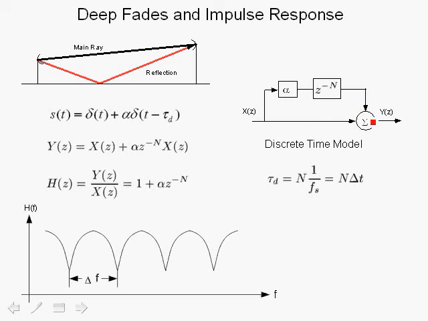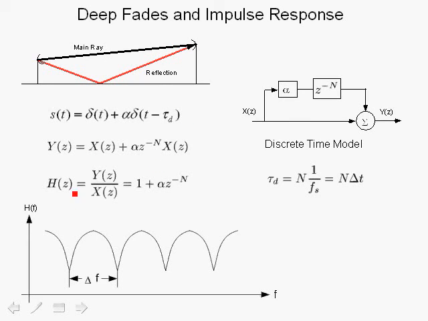Now, associated with this discrete time domain, of course, is the transfer function in the z domain, similar to the transfer function in the continuous domain, where we have H sub f, a function of frequency. We have here H of z, and that's equal to y of z over x of z, the output divided by the input. And if we write the output, y of z is equal to x of z plus alpha z to the minus n times x of z, this is this situation here. And this, of course, reflects the reflection of the multipath. Rearranging terms, we get that the transfer function is 1 plus alpha z to the minus n. So this is the simple model of a single multipath reflection in a multipath type environment.